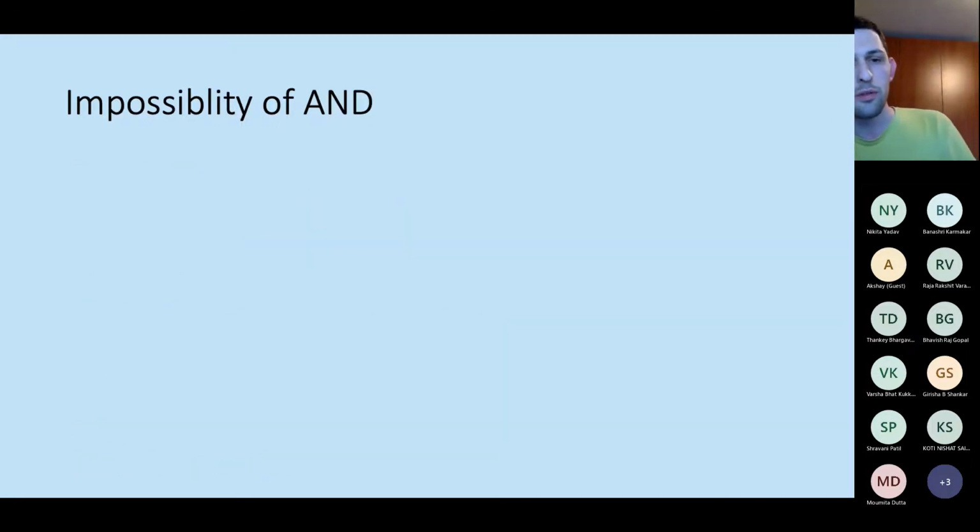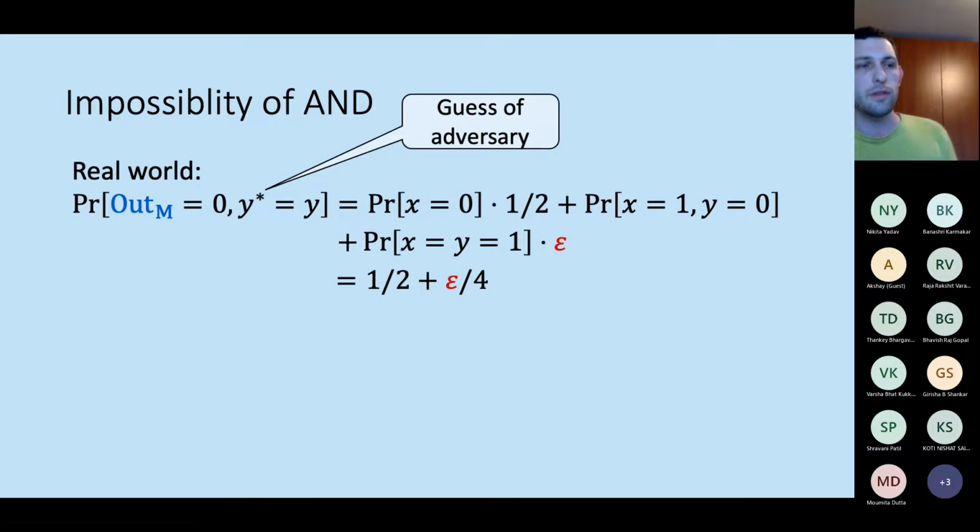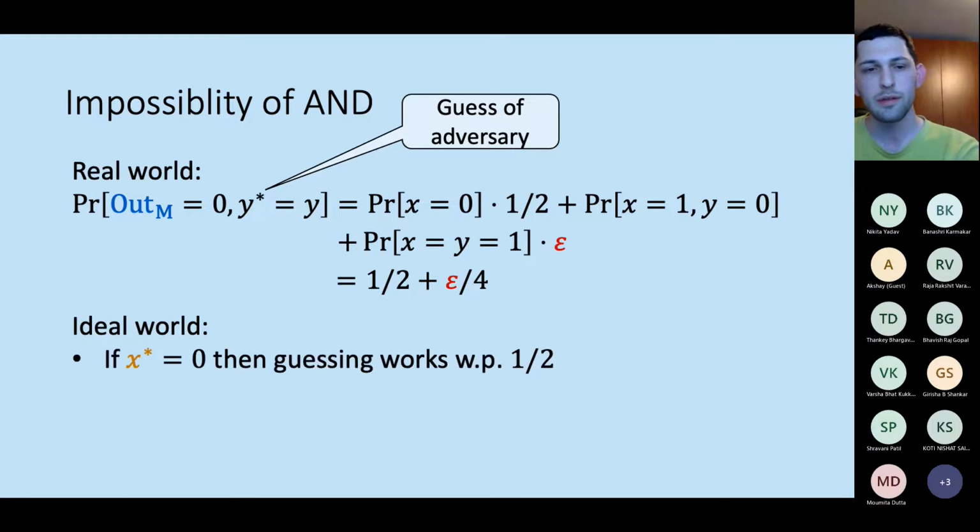And indeed, if we do the computation now, we can see that the adversary will now succeed in the attack, meaning that he will cause March to output 0, and he will be able to guess her input correctly. In the real world, this event will occur with probability slightly more than 1/2. But in the ideal world, like I said earlier, sending 0 will prevent him from guessing with probability more than 1/2.